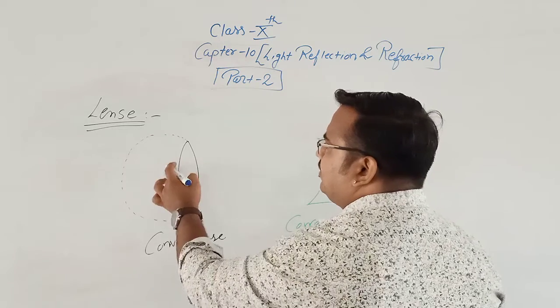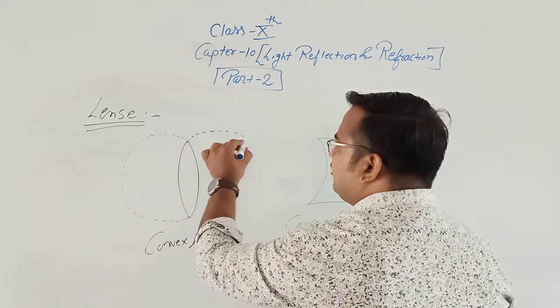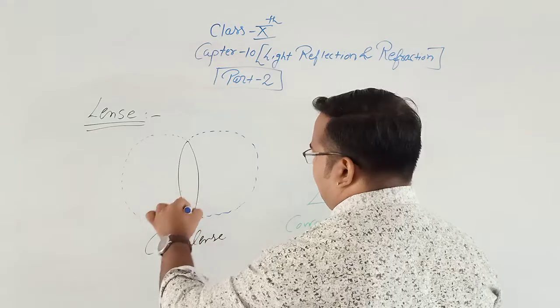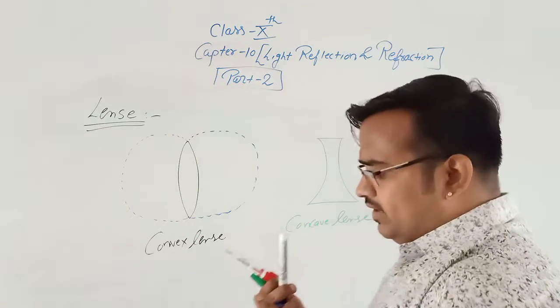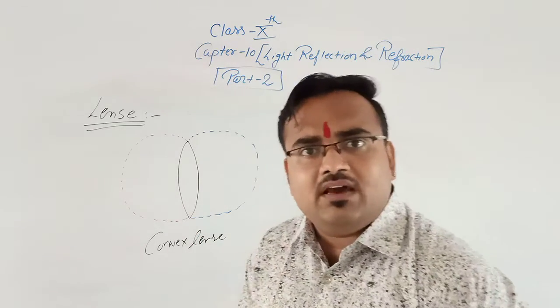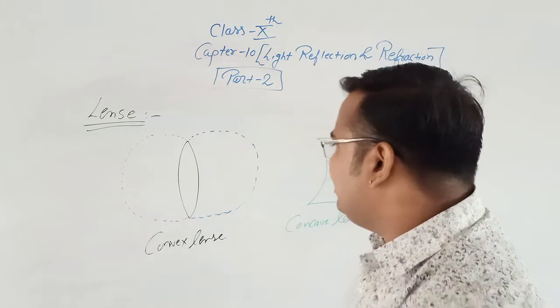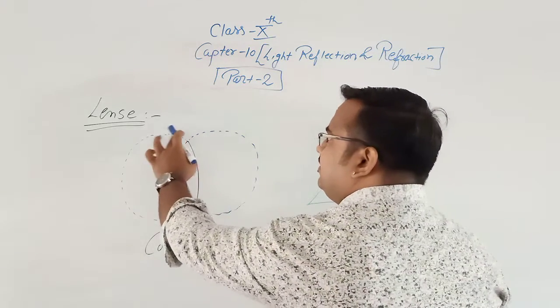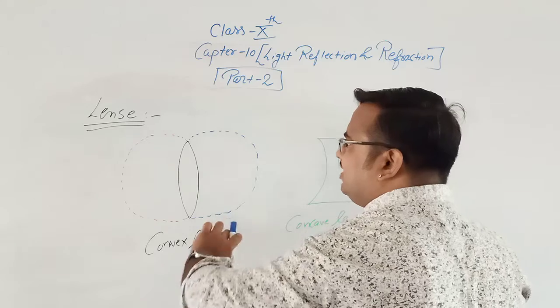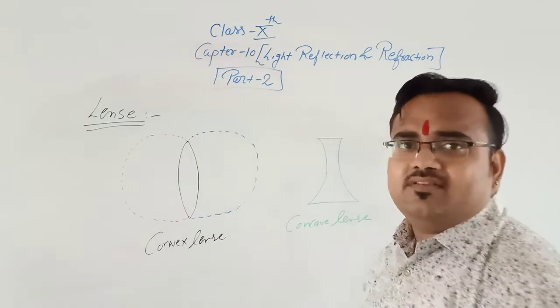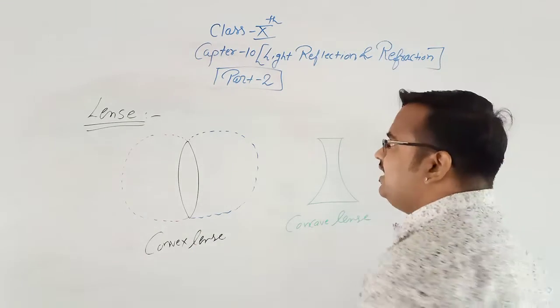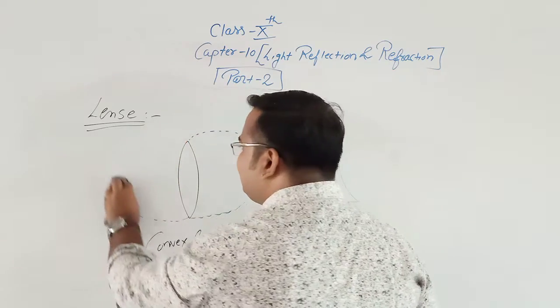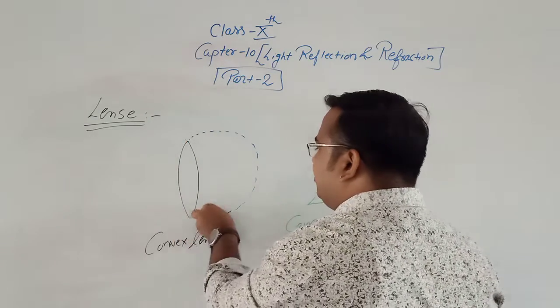This surface is a part of another sphere. Clear? So two spherical mirrors form one lens. So this is the first sphere, this is the second sphere. We take pieces of two spherical mirrors and form the lens.